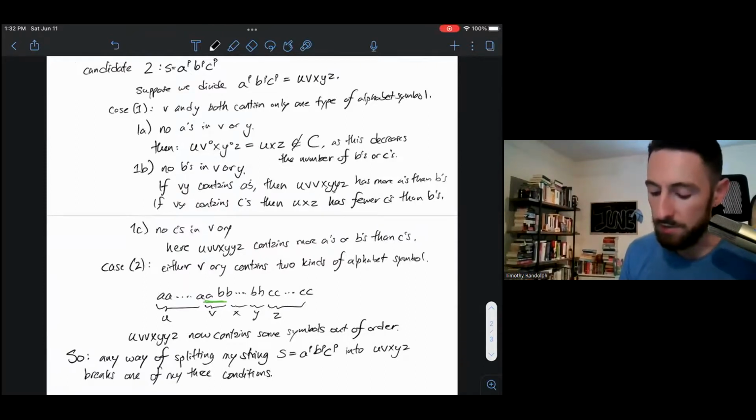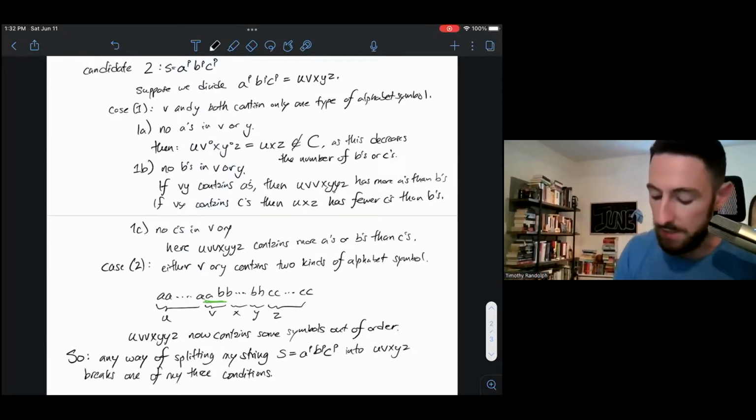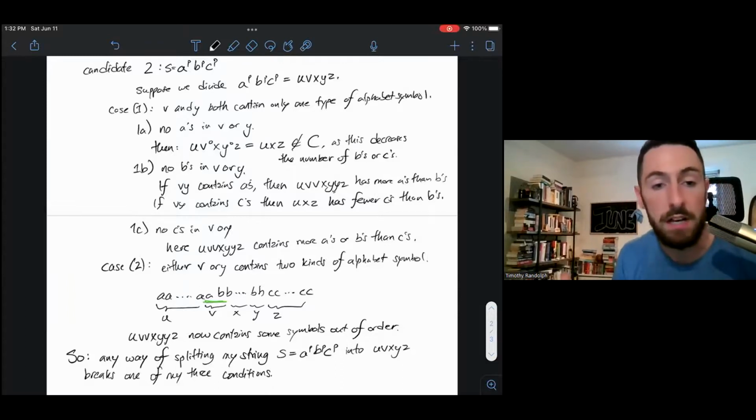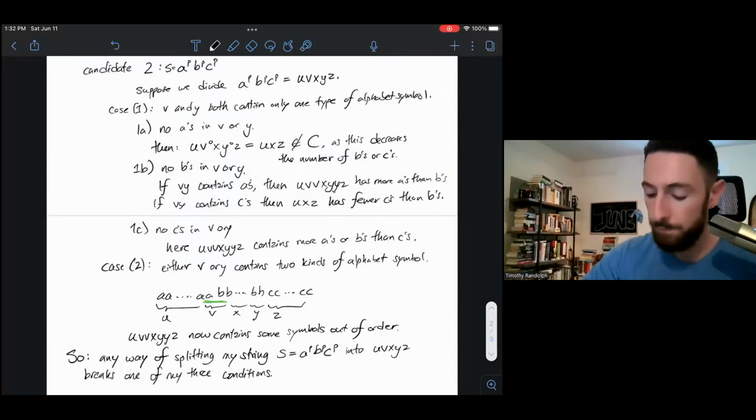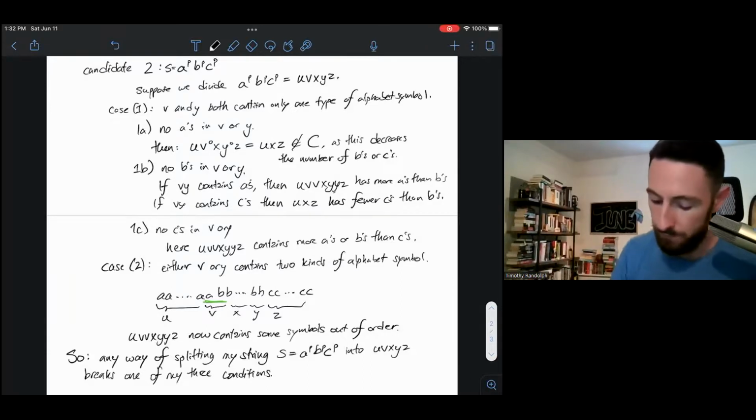And I've also used the condition vxy is less than or equal to p to rule out the case where v or y contains all three kinds of alphabet symbol. So it's not possible for either v or y to contain a's, b's, and c's, because that would require my substring vxy to be at least p. So conditioned on those two things being true, all of my divisions fall into case 1 or case 2, and I see that all of them will violate condition 1, the pumping condition.